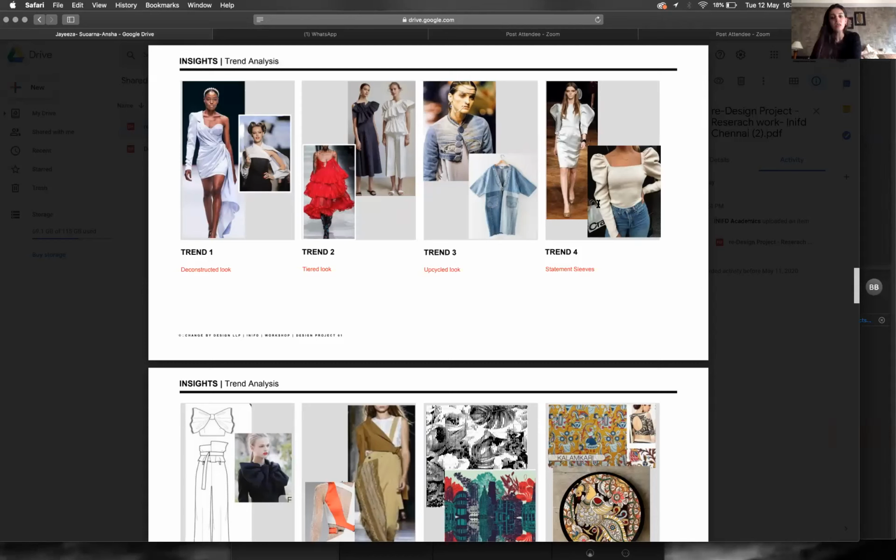Upcycle look, I don't know why you're going for that, because it doesn't connect to anything, so to say, above in your inspiration. And also deconstructed look, I'm not sure unless you say Bharatnatyam, or you say a dance form and the way they actually put their saris. But then again, maybe there should be more pictures of dances in your work, and that's just because my brain is trying to find a connection.